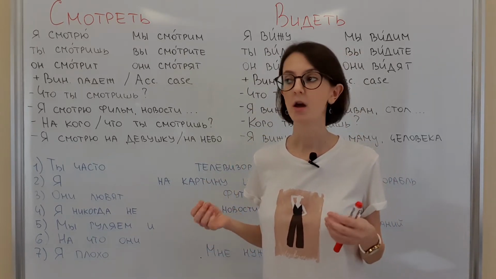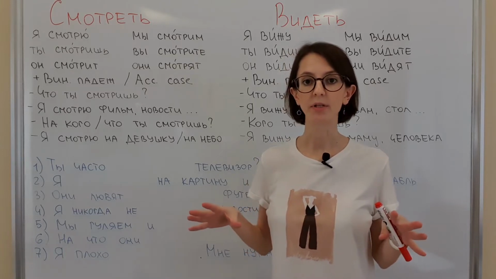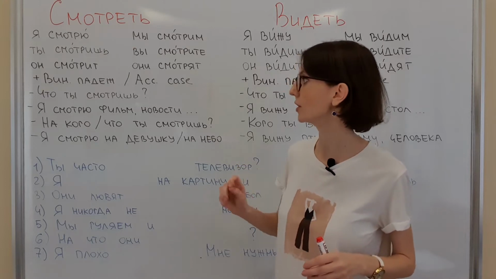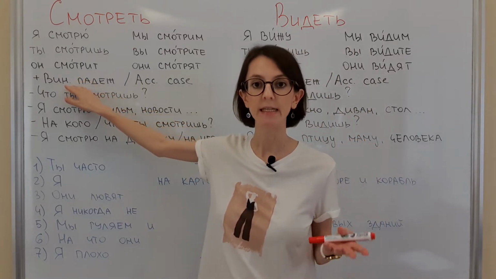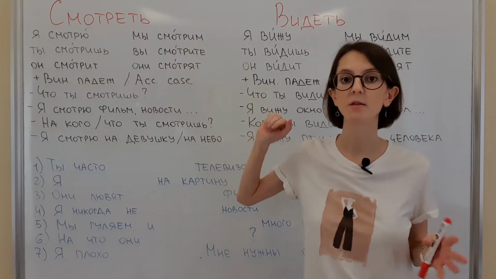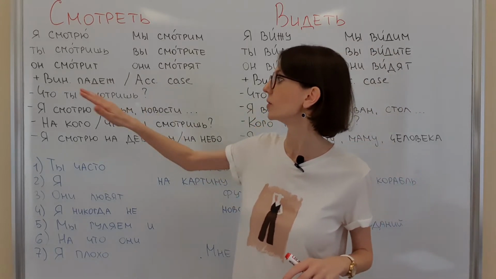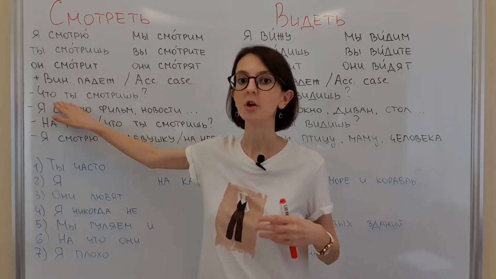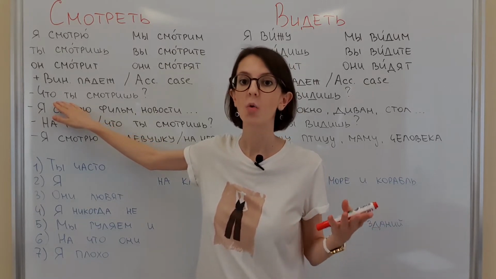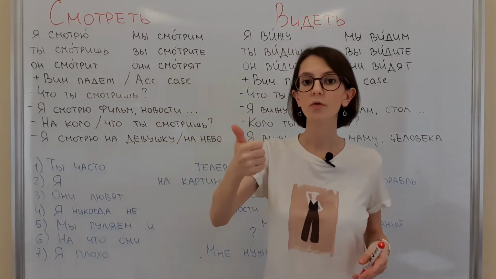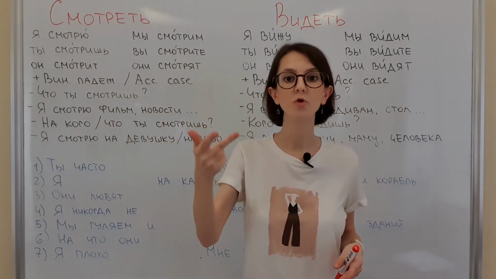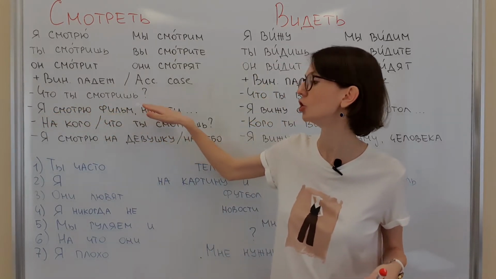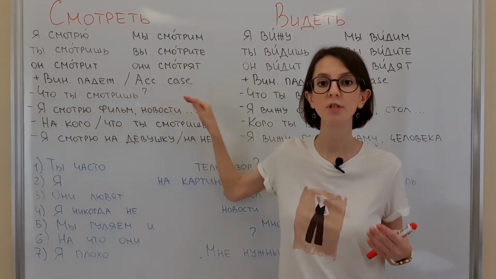Watch something. We use it without any prepositions and with non-living objects only. We use it with винительный падеж, accusative case, without any prepositions. So if I ask you the question что ты смотришь, I mean what do you watch? What do you watch on TV? Movies, I don't know, comedies, football, news, etc. Я смотрю фильм, новости, movie, news, etc.